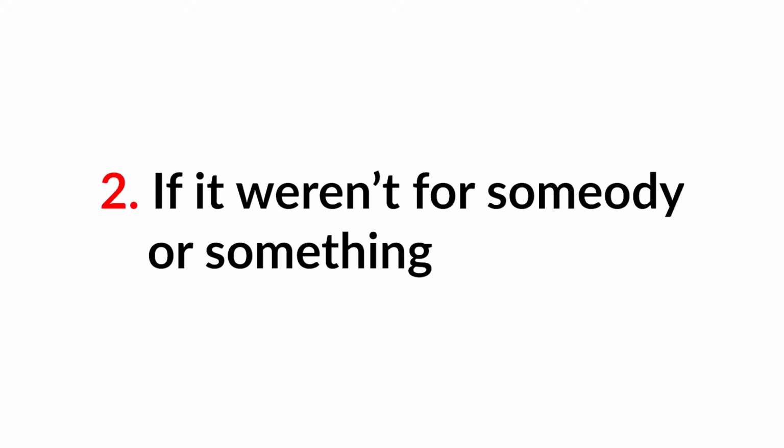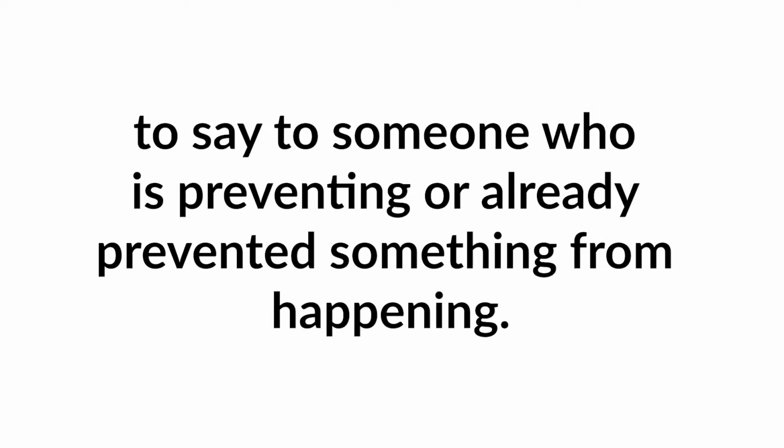I think the meaning of could have is clear from the clip as well as the definition. Moving to the next one. If it weren't for somebody or something. Now here it is used to say to someone who or what is preventing or already prevented something from happening. In the clip, you can see this is the same thing being used.